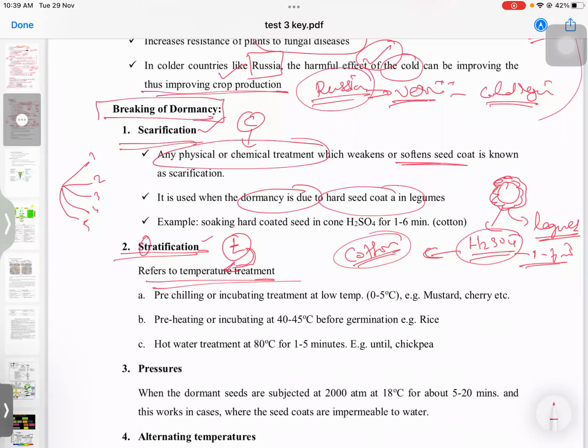So there are three types, like pre-chilling, you can give 0 to 5 degrees Celsius, example in mustard and cherry, or you can have preheating, 40 to 45 degrees in case of rice, or hot water treatment in case of chickpea, 80 degrees for 1 to 5 minutes.